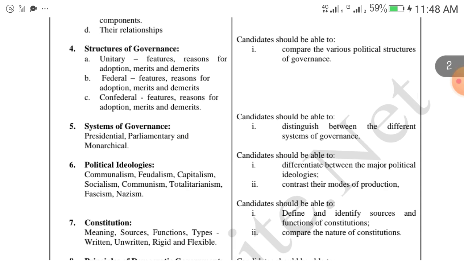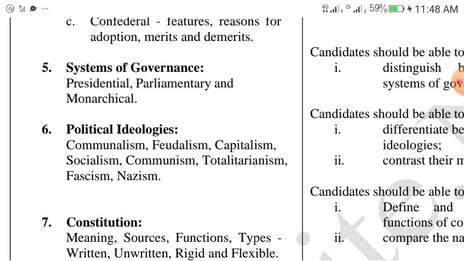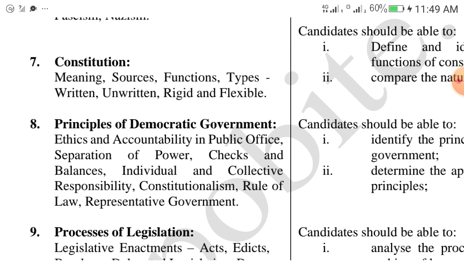the three of them. The fourth topic that will come out in this year's JAMB is structures of governance: unitary structure, federal structure of governance, confederal. You should study them. It's a topic. Then we have systems of governance: presidential, parliamentary, monarchical. We have political ideologies. Under it, we have communalism, feudalism, capitalism, socialism, communism, totalitarianism, fascism, and Nazism. These are topics you should focus on for government JAMB.